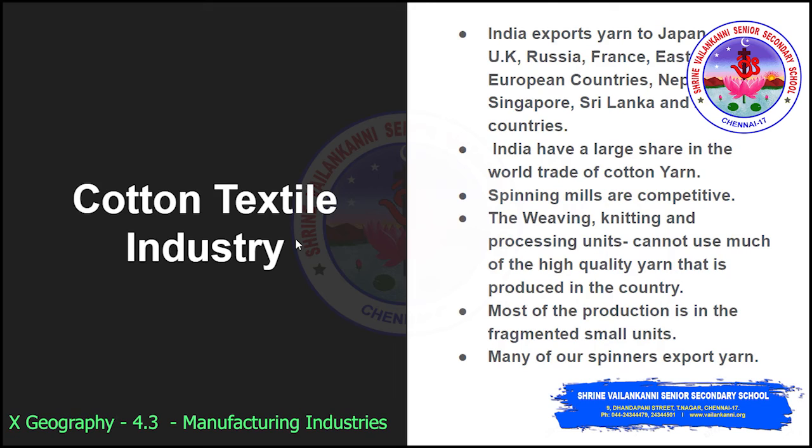Spinning is very competitive, but weaving and knitting are not that competitive. This mismatch is a major drawback for the industry. As a result, many of our spinners export the yarn, while the garment and apparel manufacturers import the fabric.